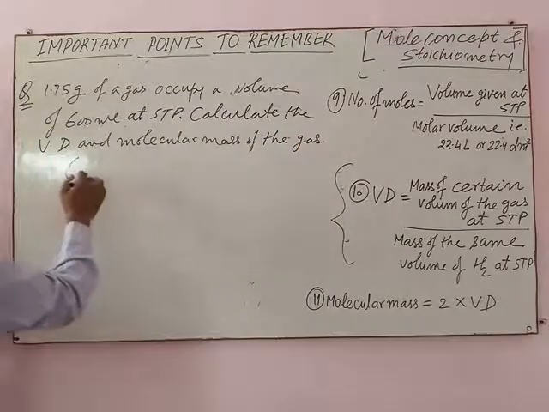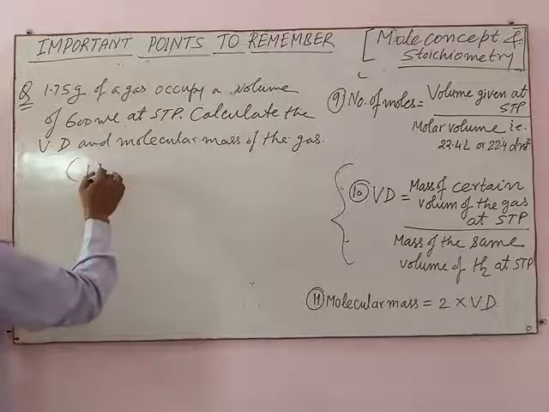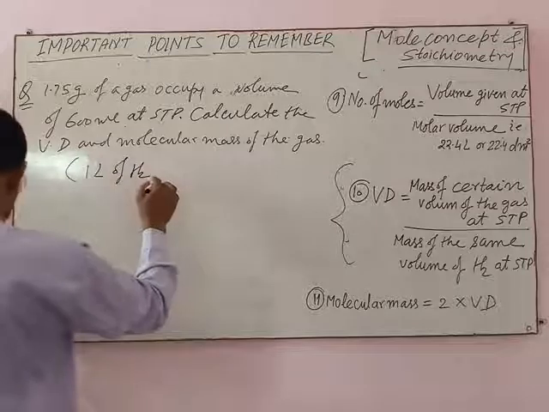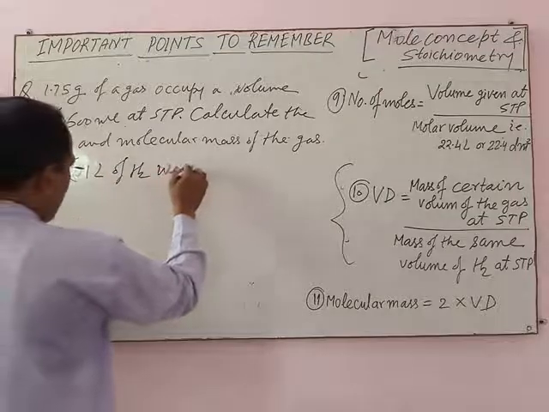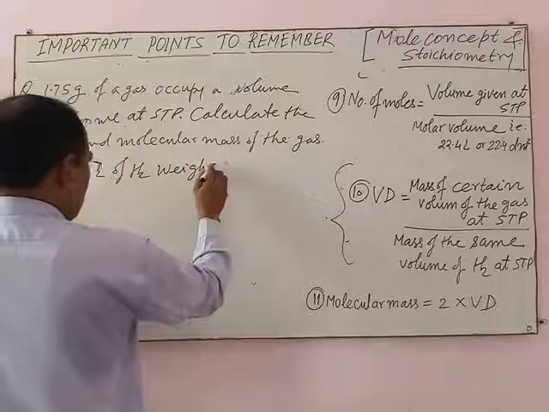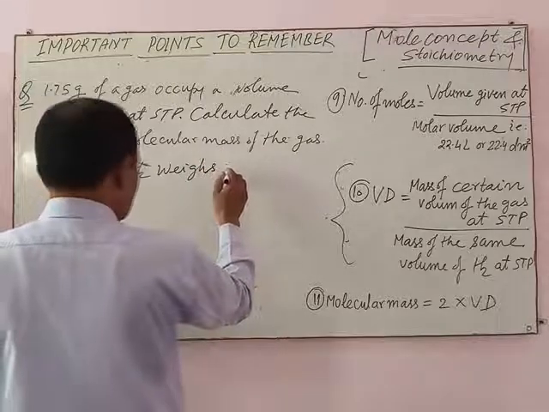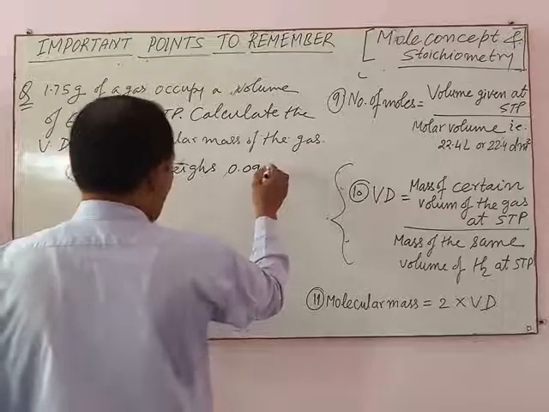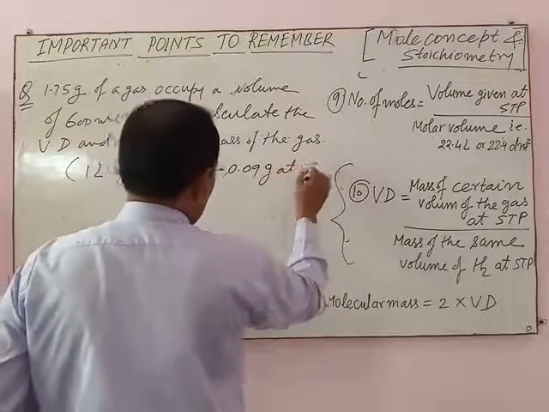Given: 1 liter of hydrogen weighs 0.09 gram at STP.